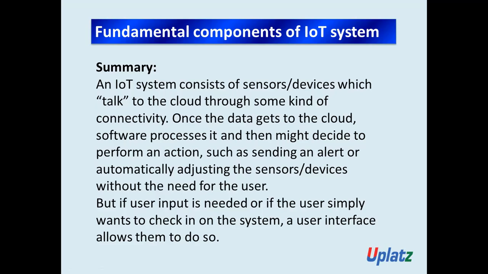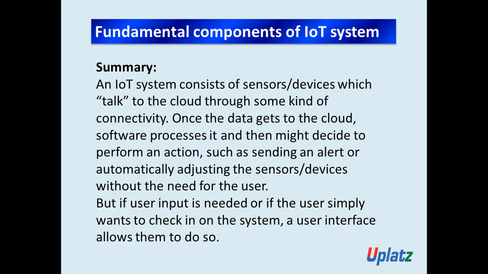So an IoT system consists of sensors or devices which talk to the cloud through some kind of connectivity. Once the data gets to the cloud, software processes the data and then might decide to perform an action, such as sending an alert or automatically adjusting the sensors or devices without the need for the user.